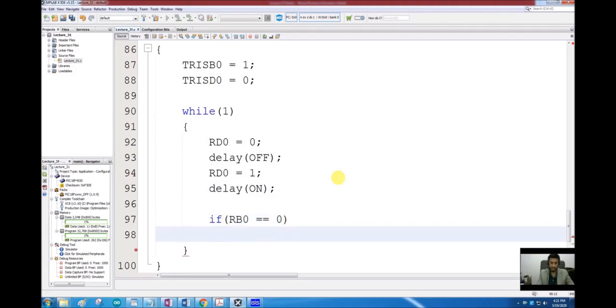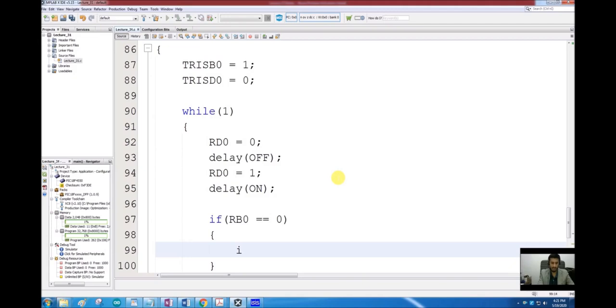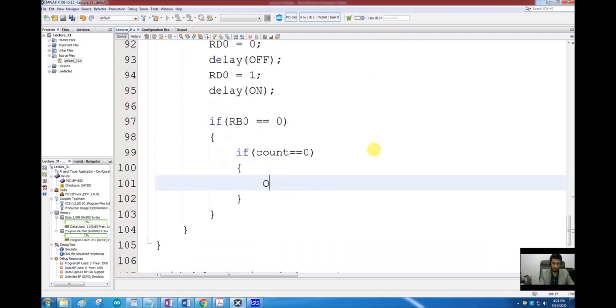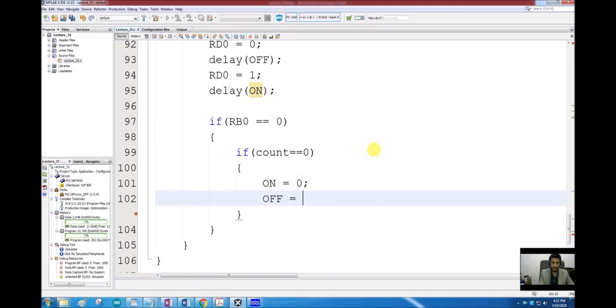If the button is pressed, the next thing I want to check is if count is equal to 0, whether the button was pressed for the first time or not. So if count is equal to 0, I want to turn the fan off. So I will load the value of on is equal to 0 and off is equal to 255.